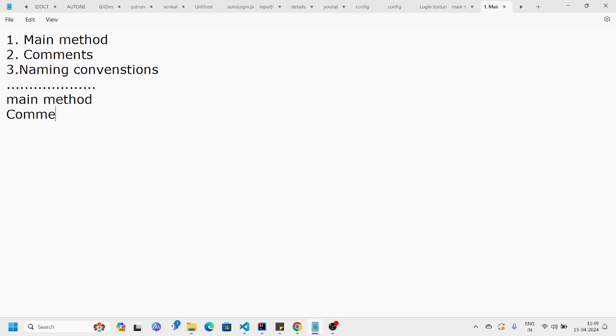Next, coming to the comments. What exactly are comments? Comments are non-executable statements. That means the Java compiler skips the commented code. For example, we write something like int a equals something. If you comment that code, the Java compiler won't execute this statement. It will skip this statement. So commented code is the non-executable part.